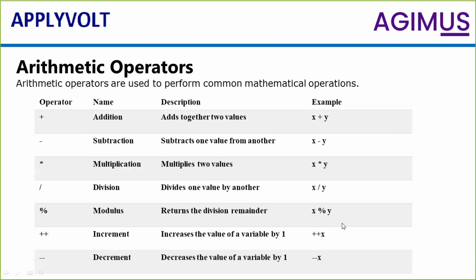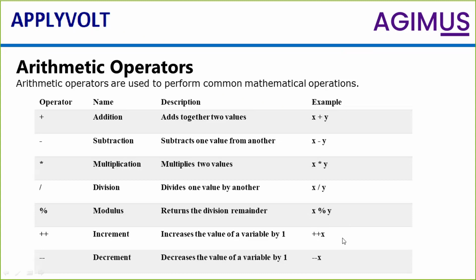But in programming, this makes a different condition. For example, x is 18 and y is 6. If you divide 18 by 6, the answer is 3. The quotient is 3 and the remainder is 0, correct?